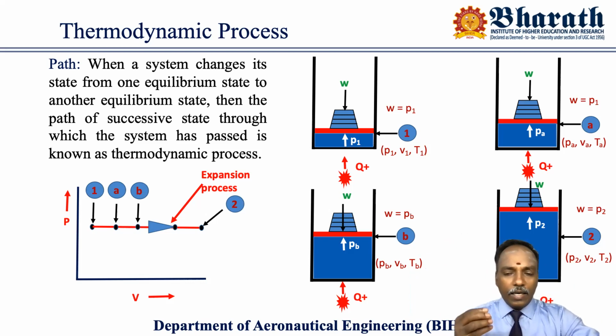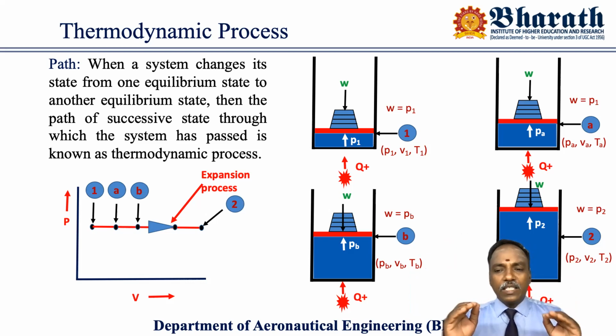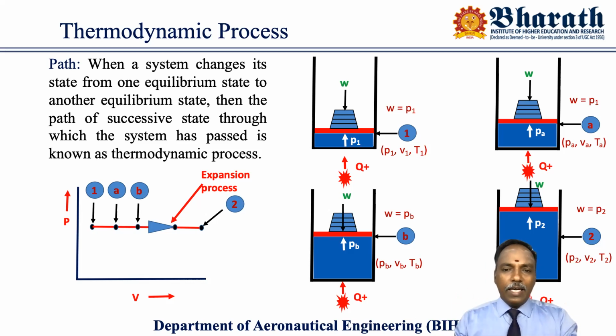Because of whom? Already I explained, it's because of the working substance. Even though some weight is acting downward, some counter load is preventing its travel downward. That's called the pressure. I explained to you already.